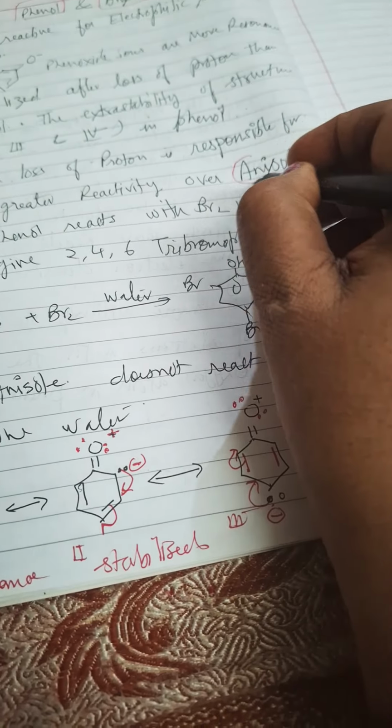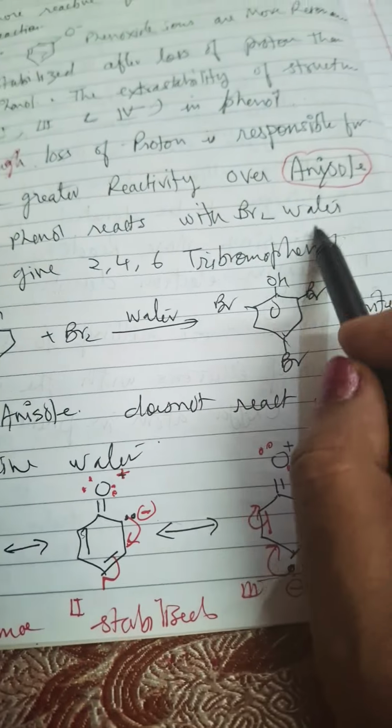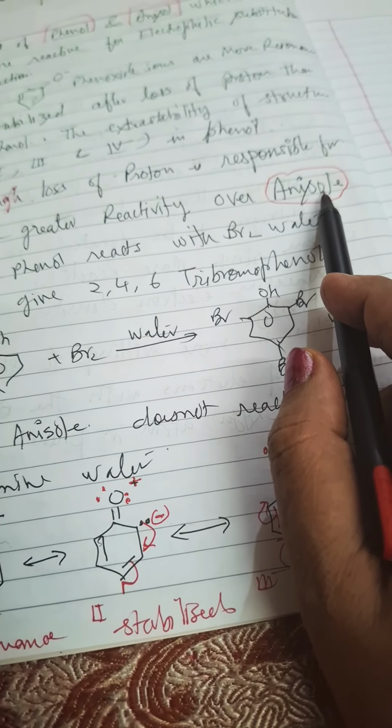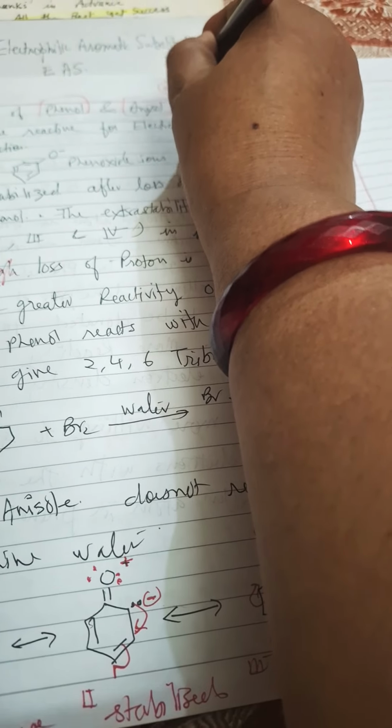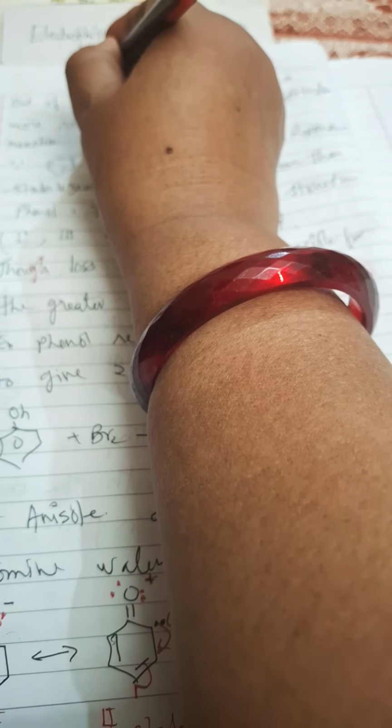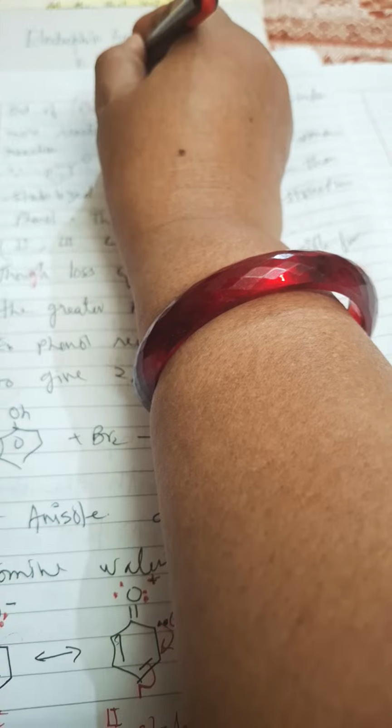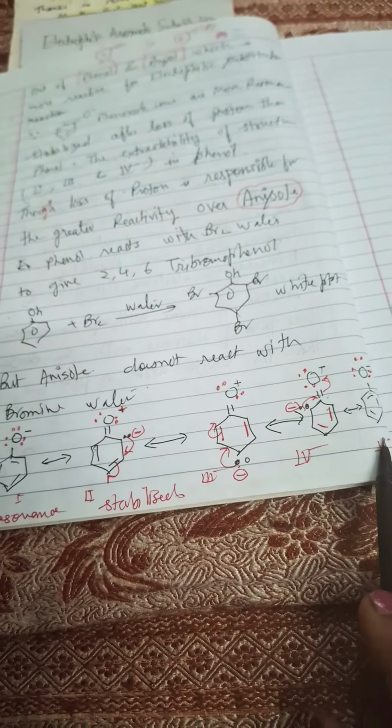This is very important. Many times it is asked, and sometimes the students make a mistake. They think that anisole is having this OCH3 group, so no, this phenol is more reactive. Okay, because after this loss, this phenoxide ion is more resonance stabilized.